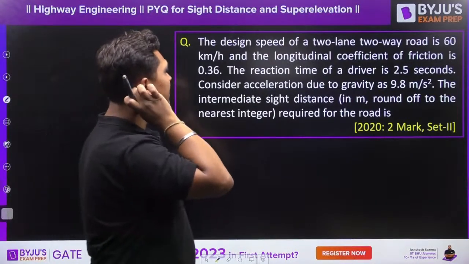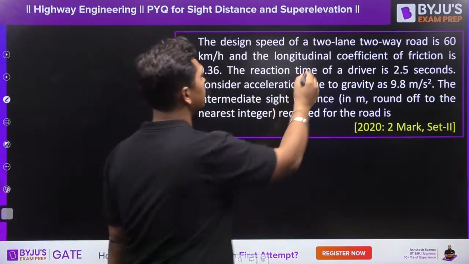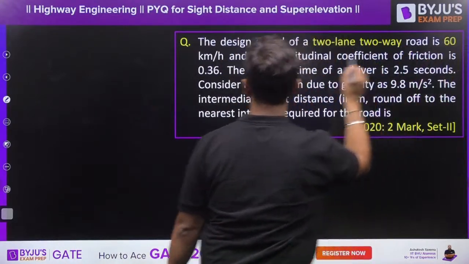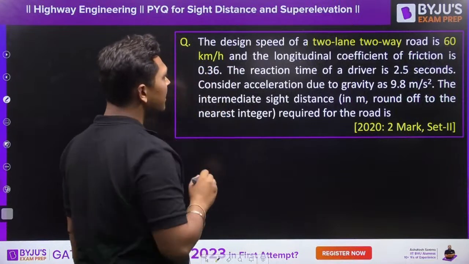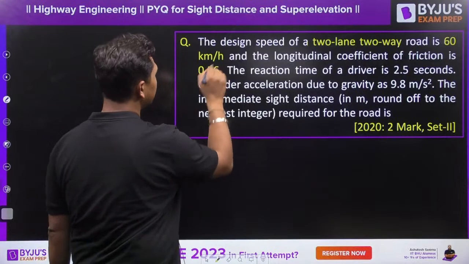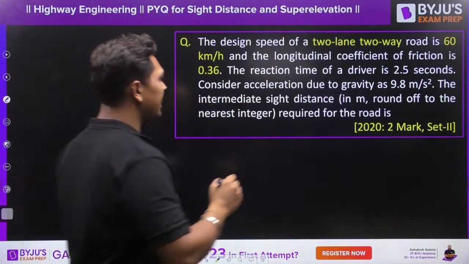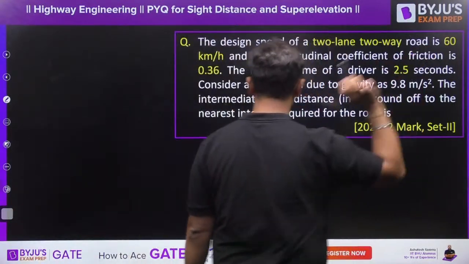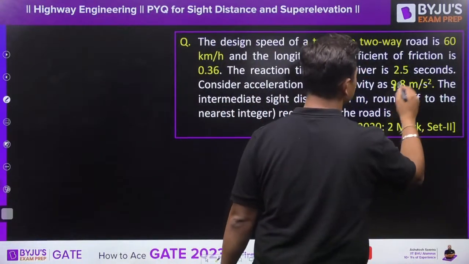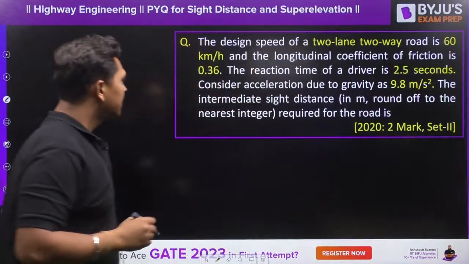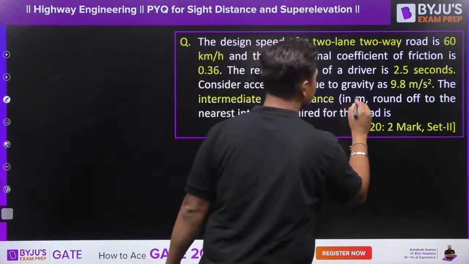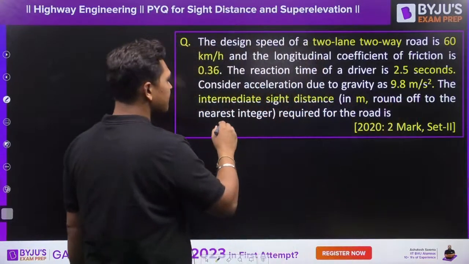Now see, the design speed of a two-lane, two-way road is given to you as 60 km per hour. The longitudinal coefficient of friction is 0.36. Reaction time of the driver is 2.5 seconds as per IRC. Consider acceleration due to gravity as 9.8 meter per second square. Find the intermediate sight distance in meters, rounded off to the nearest integer.